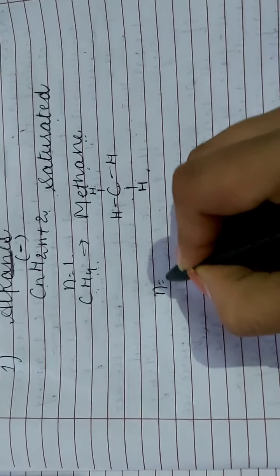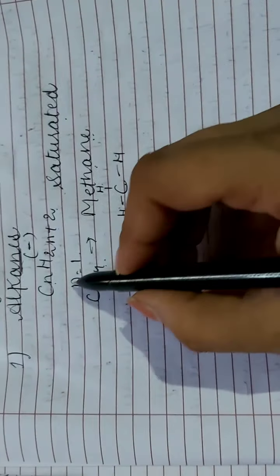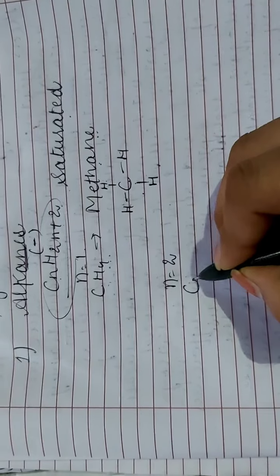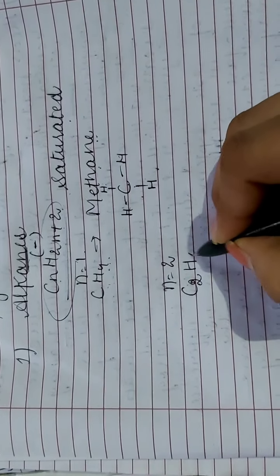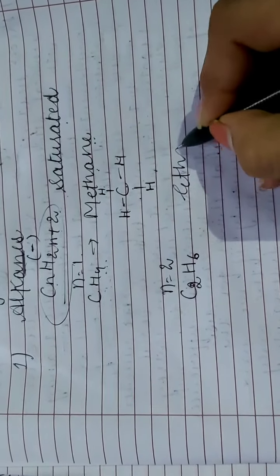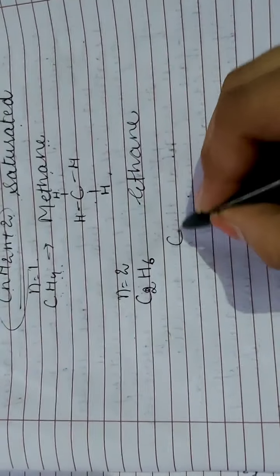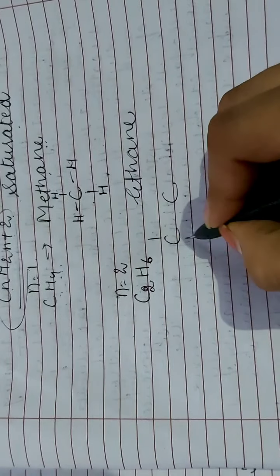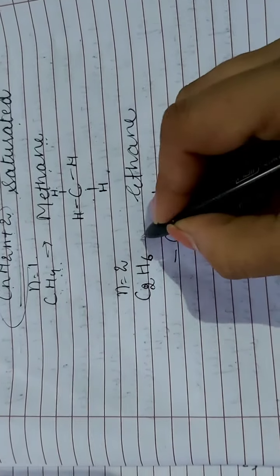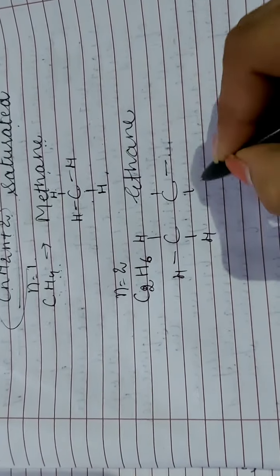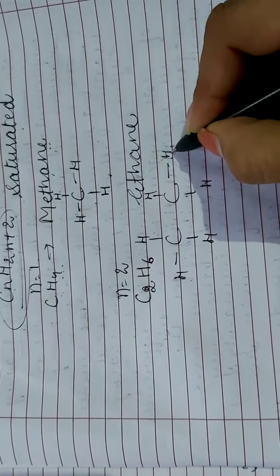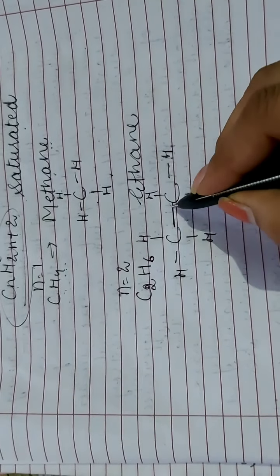Now fill in the value of n as 2. You will get C2H6. This is ethane. In the structure of ethane, both carbons will be central atoms having 6 hydrogens, and the carbons also share 1 electron.